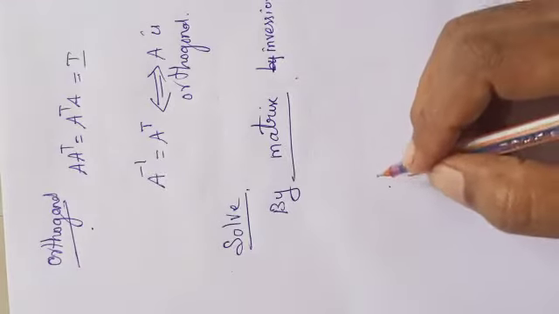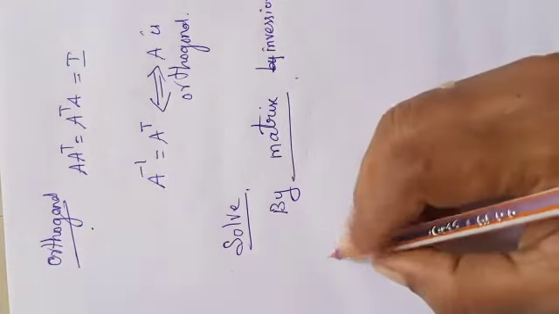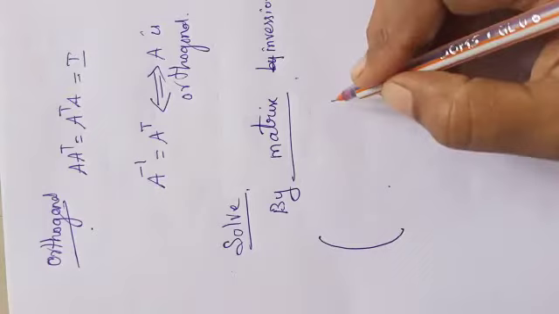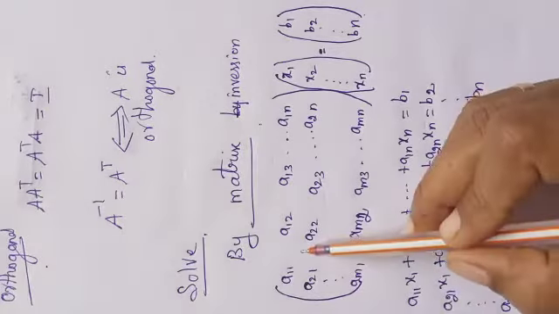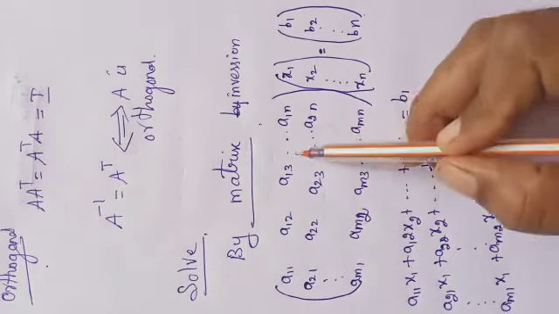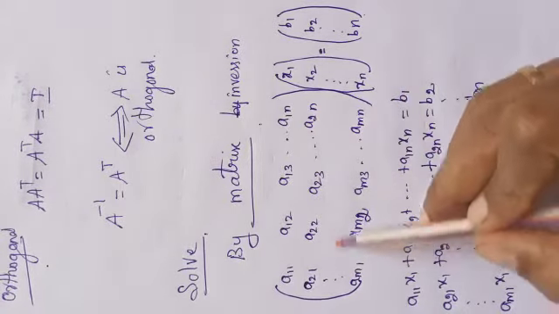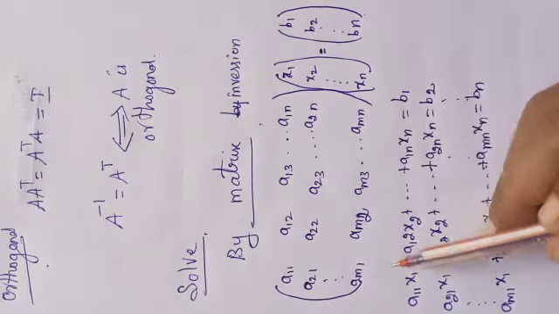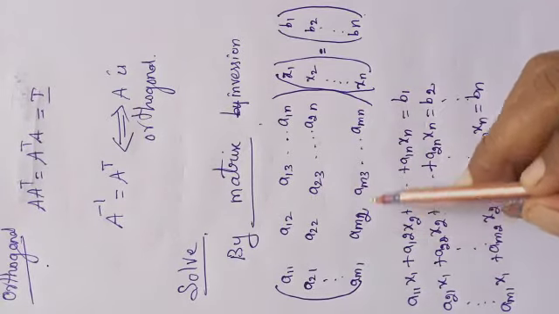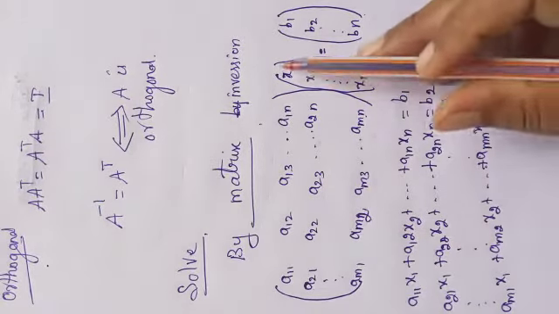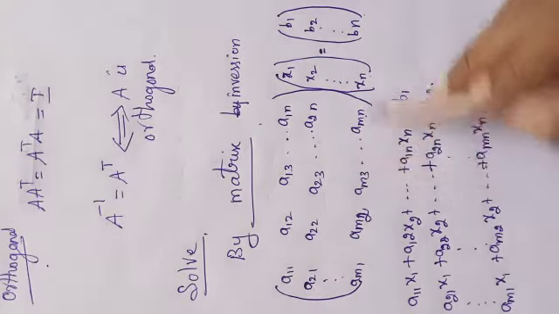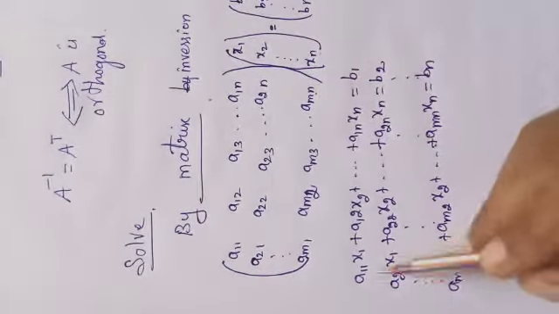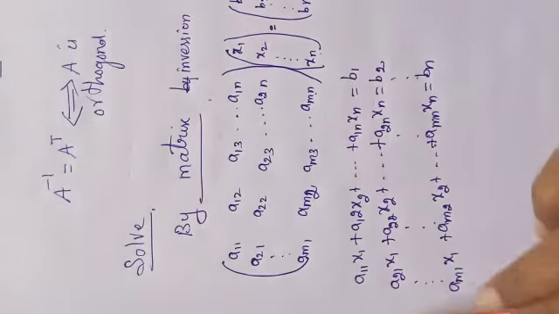Shall we take any matrix, or the general form? a11, a12, a13, etc. a1n, a21, a22, a23, etc. a2n, am1, am2, etc. amn, into x1, x2, xn equal to... This is from the equation.